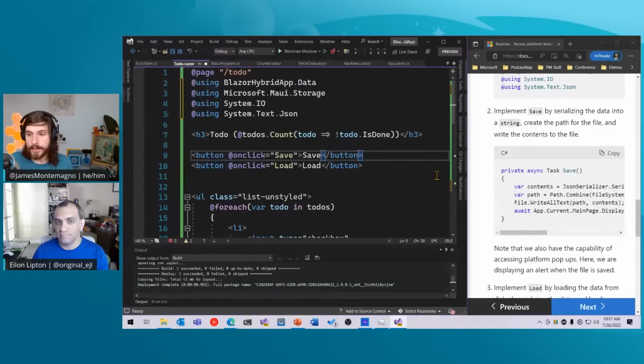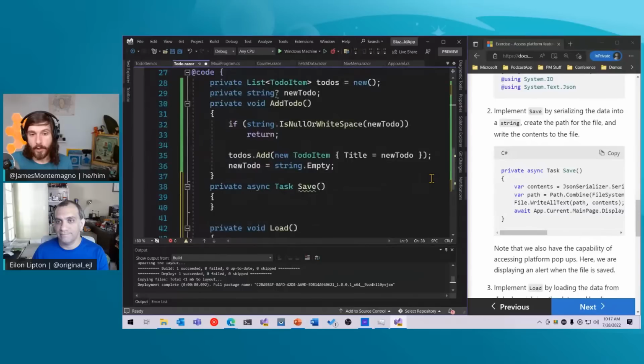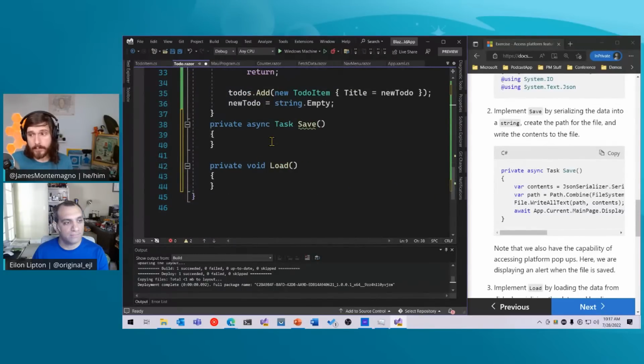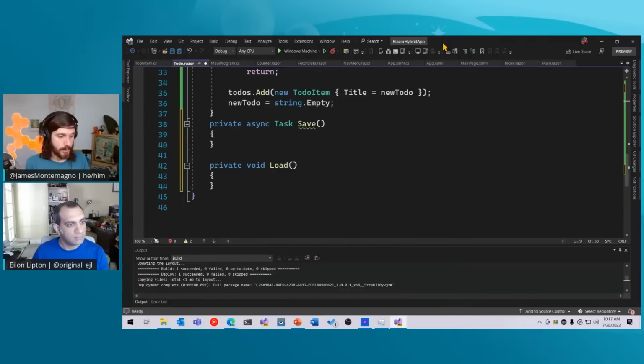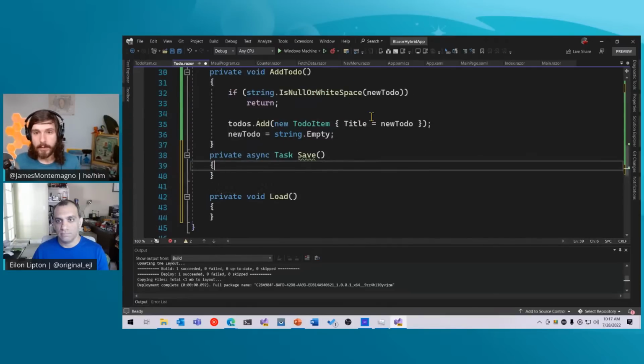So here's what we're going to do. I'm going to go ahead and go down to the save. And the first thing we're going to do is I'm going to make this a little bit bigger over here. And I'm just going to go ahead and type through what I'm doing inside of this save to really talk about it in general. So let's go ahead and do this exercise here. The first thing I'm going to do is I need to take this to-do item list here.